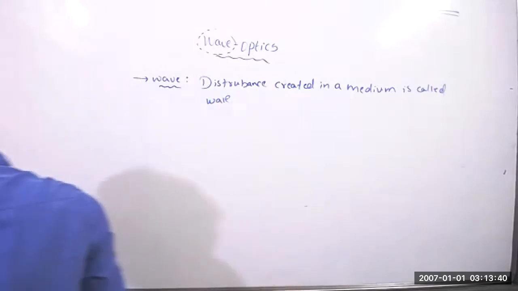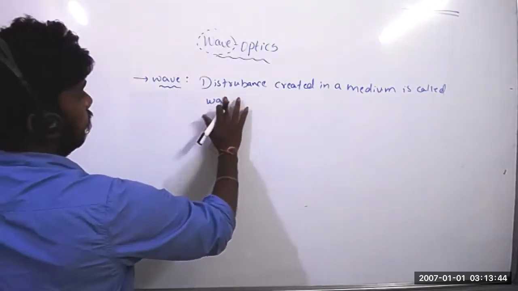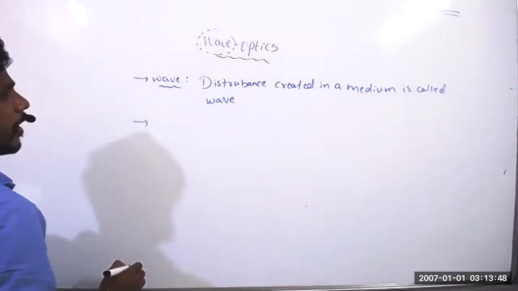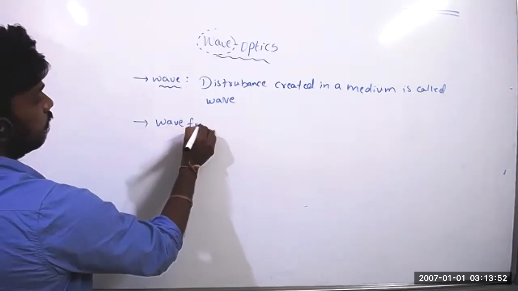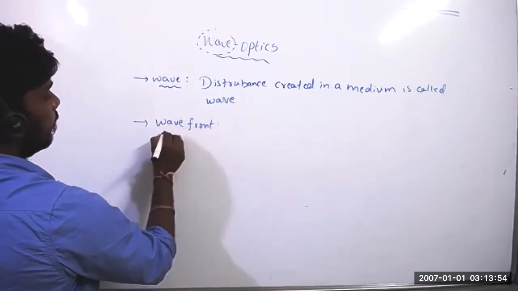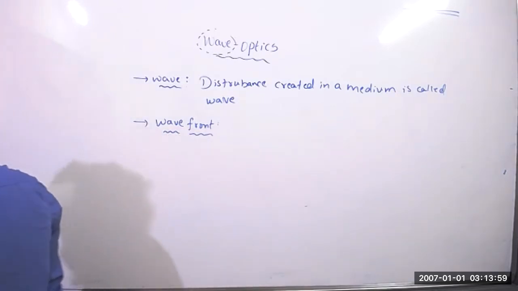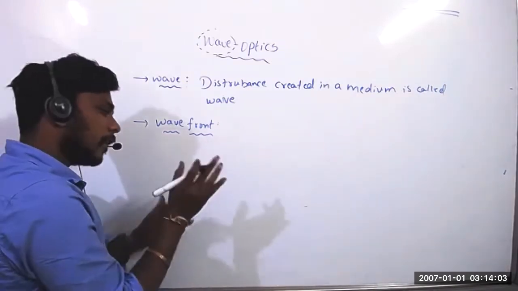A disturbance created in a medium is called a wave. The next important term that we have to learn is wave front. Wave front is nothing but the front part of the wave.